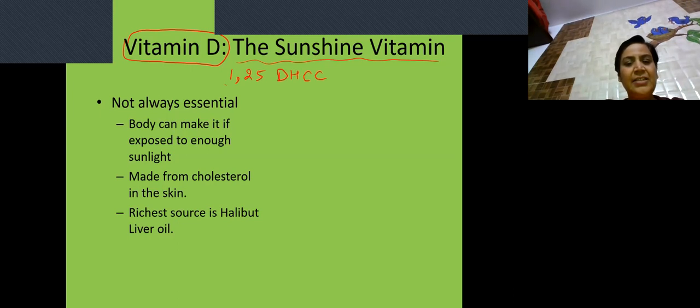Now, the other name of vitamin D is 1,25-DHCC. It is clear from the word itself: 1,25-dihydroxycholecalciferol, or it is also known as calcitriol. That means this 7-dehydrocholesterol undergoes two hydroxylation reactions, first at the first position, second at the 25th position, so that it forms dihydroxycholecalciferol. It is given in the slide also. It is made from cholesterol in the skin. And the richest source of vitamin D is halibut liver oil.